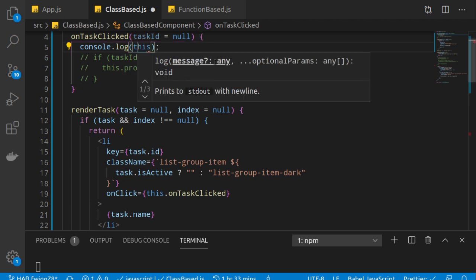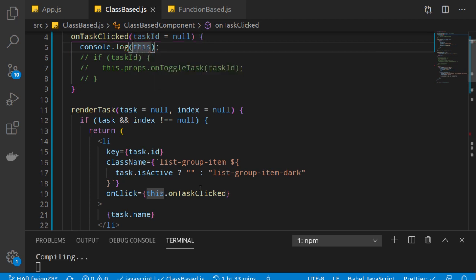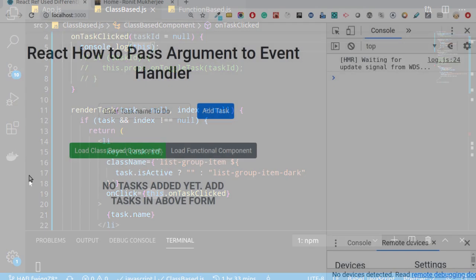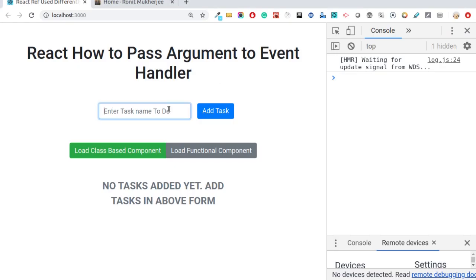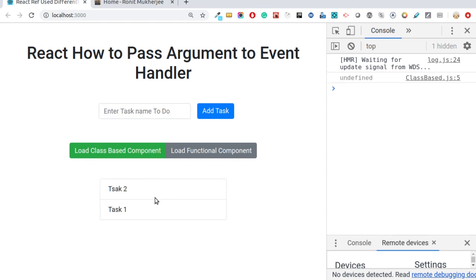Let's see what's the value of this. I'm just keeping it here, going back to the browser and seeing what's the value of this. Task 1 and task 2, and let's click this and we will get undefined.